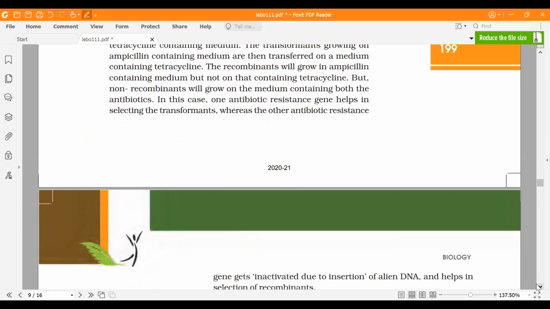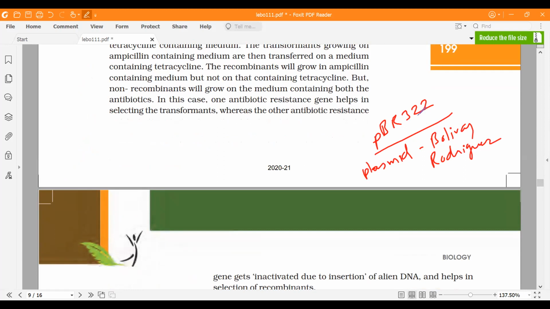Now if they ask you about nomenclature, like how plasmids are named, it is from the discovery. Like there is pBR322. P stands for plasmid. It was made by Bolivar and Rodriguez, the names of the scientists who made it. And the number is based on how they made it. Remember these sorts of names.